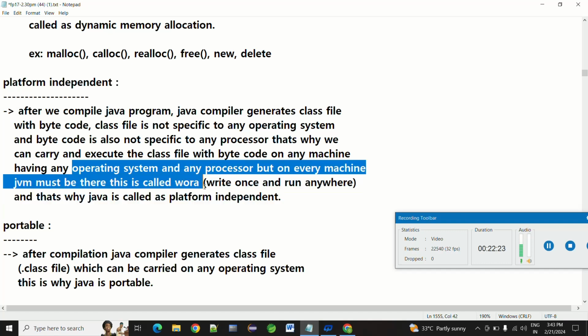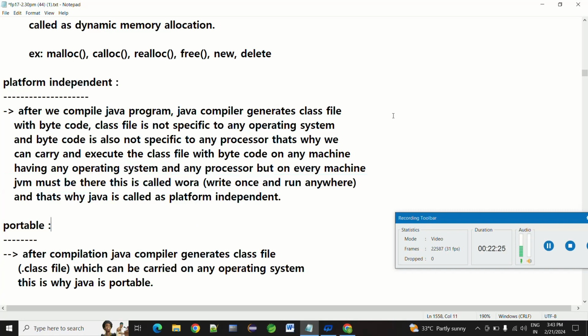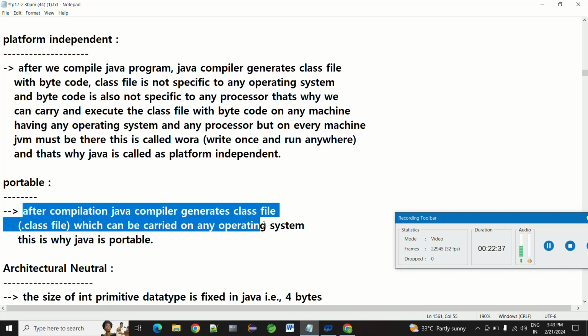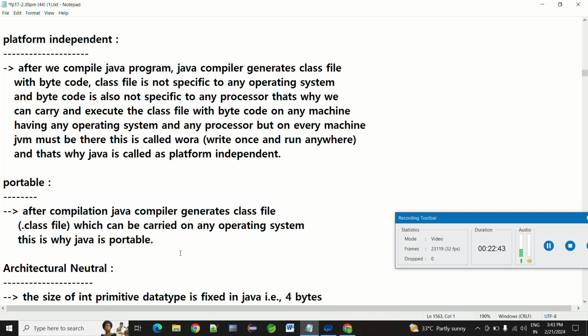This is called WORA: write once and run anywhere, and that's why Java is called platform independent. It is also portable. After compilation, the Java compiler generates a .class file, which can be carried on any operating system. That's why it's portable.